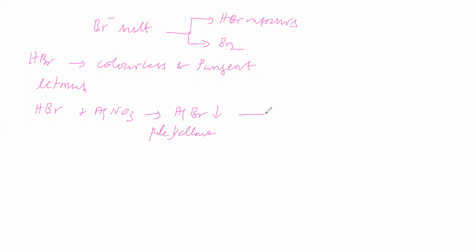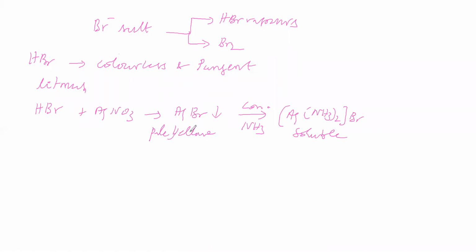To this AgBr, concentrated ammonia is added. AgBr dissolves due to formation of a complex. The complex is [Ag(NH3)2]Br, which is a soluble complex.